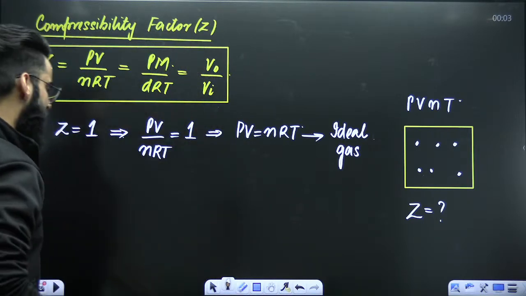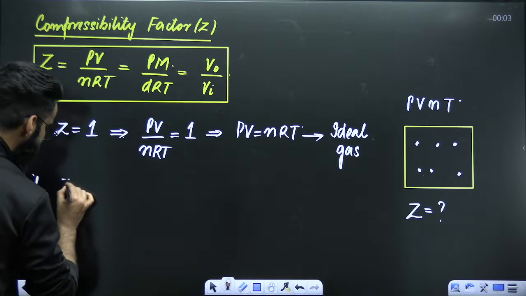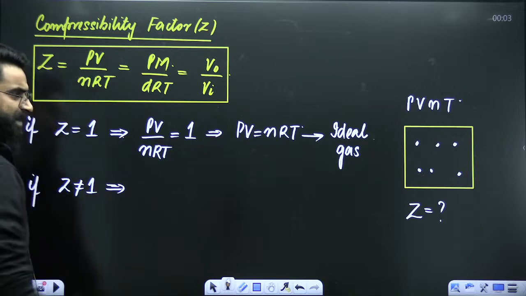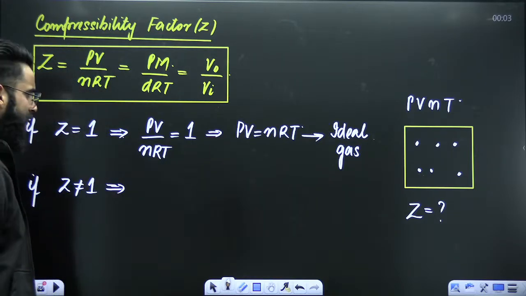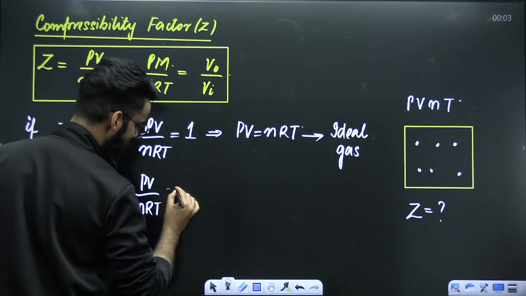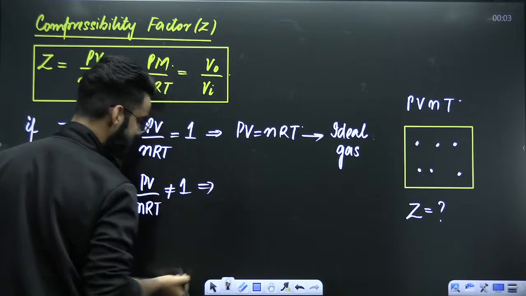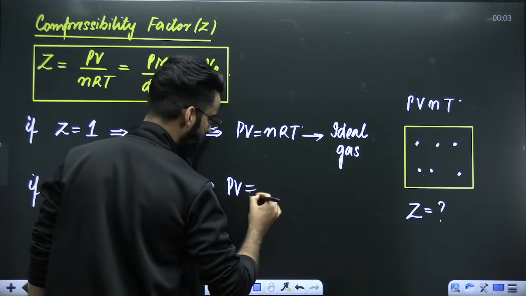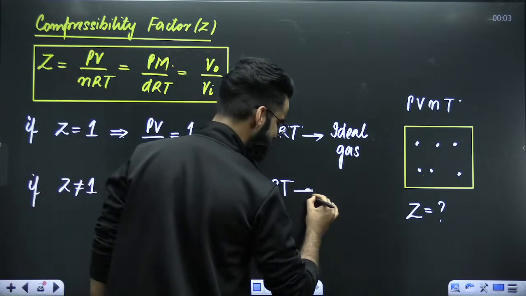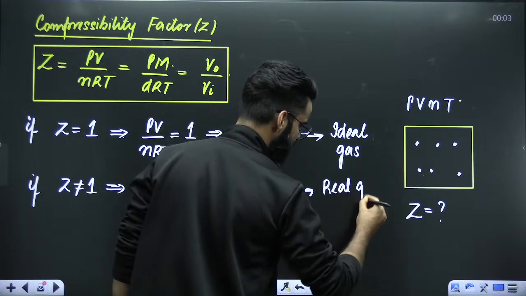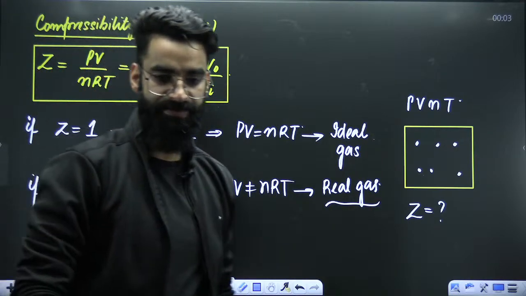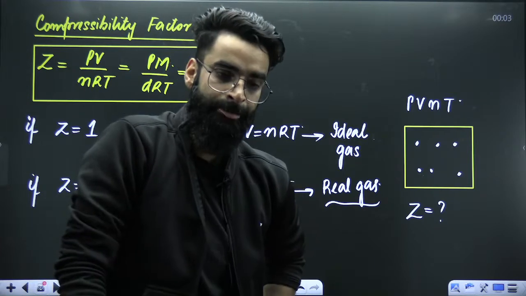Number 2, if the Z value for the gas does not come out to be 1, what does that mean? That means PV divided by nRT is not coming out to be 1. So what does that mean? That means PV is not equal to nRT. If PV is not equal to nRT, what does that mean? That means the gas in the container, is that ideal or real in nature? It is real in nature. It is non-ideal.